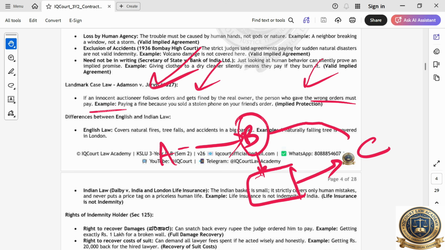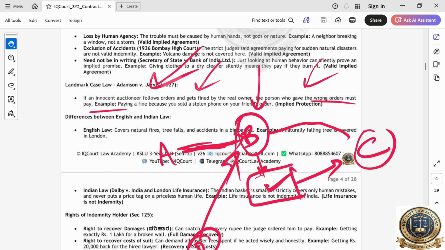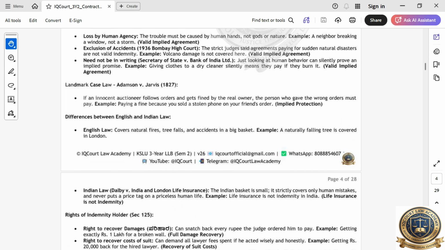He sold to C based on the instruction of A because he is like an agent. He doesn't know whether it is stolen or genuine. Now the real owner D came and filed the case against B. Now B has all legal rights to get all the compensation from A. That is the judgment given by the court in Adamson and Jarvis. Okay, that's it. Very important.